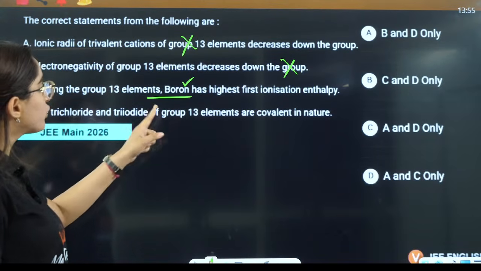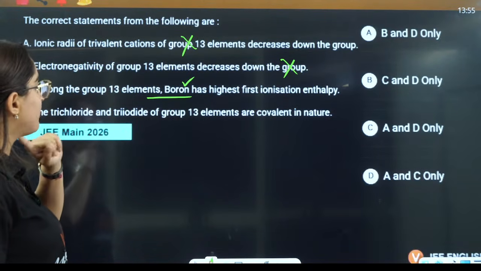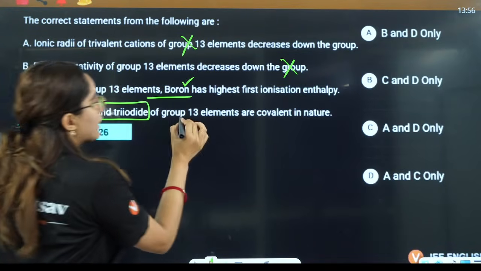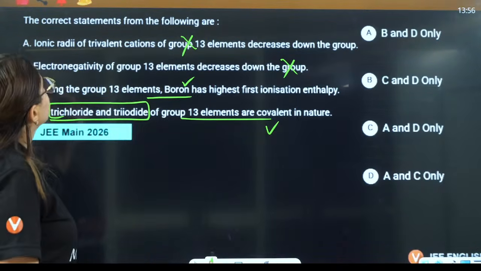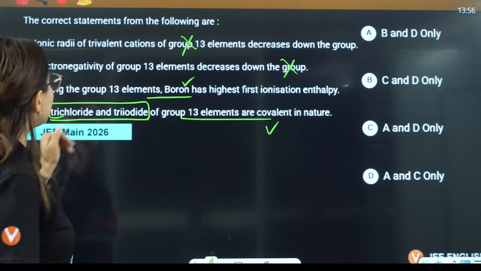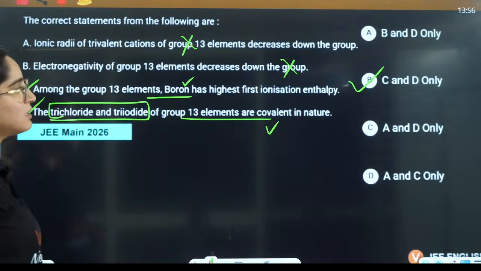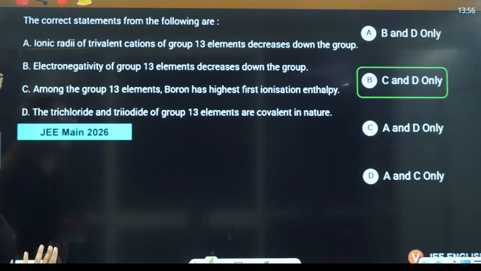Trichloride and triiodide of group 13 elements are covalent. That is also correct. So we can say C and D are the correct statements here. So the answer will be B is the correct statement here, right?